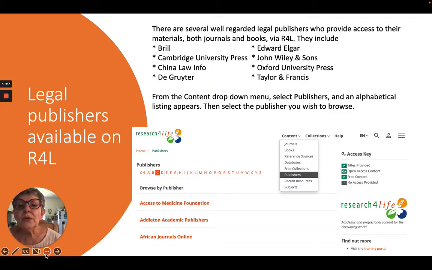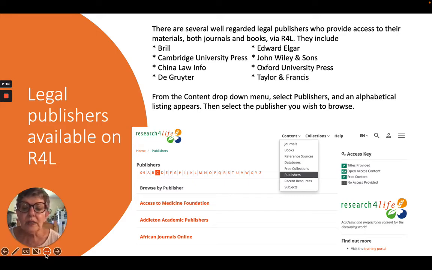There are also several well-regarded legal publishers who provide access to their materials, both journals and books, via Research4Life. These include Brill, Cambridge University Press, China Law Info, De Gruyter, Edward Elgar, John Wiley and Sons, Oxford University Press, and Taylor and Francis. From the content drop-down menu, which is across the top of the main page of Research4Life, the option for publishers is the third last option on that drop-down list.